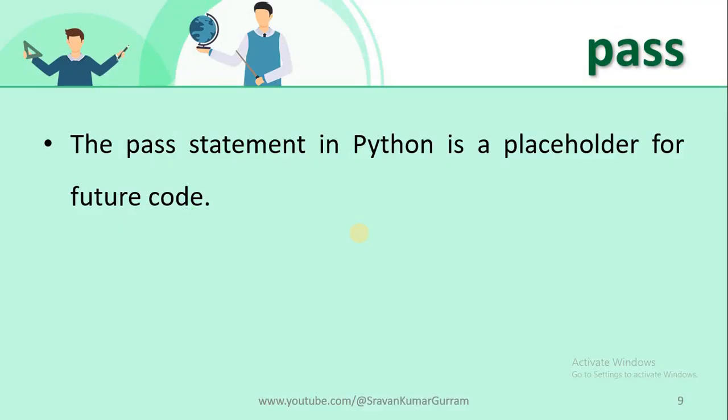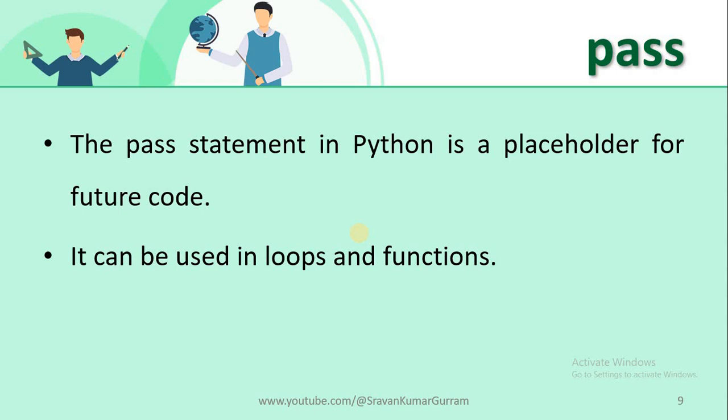Third statement is the pass statement. It is very simple to understand. It is just like a placeholder for future code. We are not writing anything at a particular point of time. We will write something in future. Generally this pass statement can be used with loops concepts and in functions also.